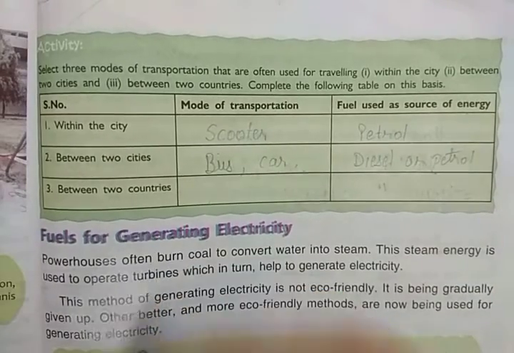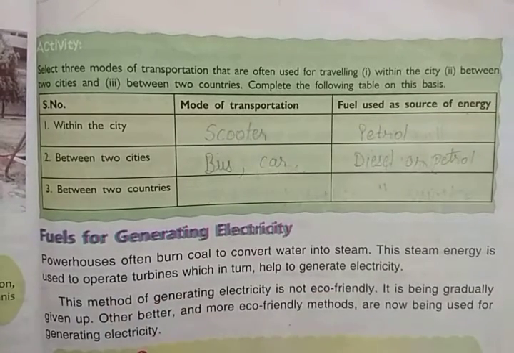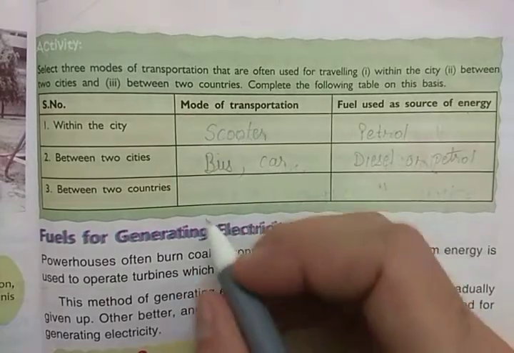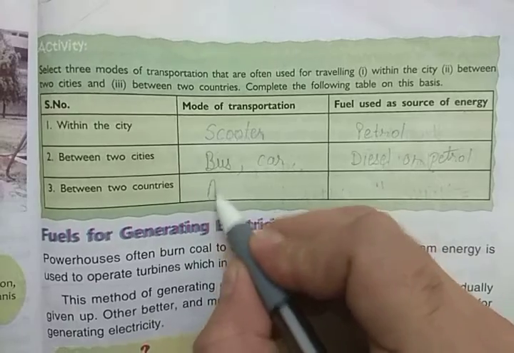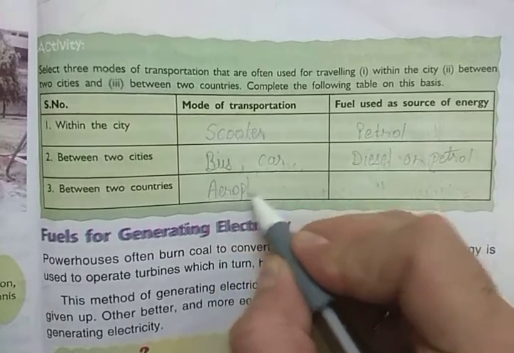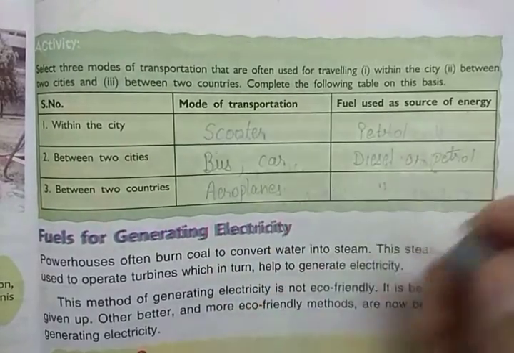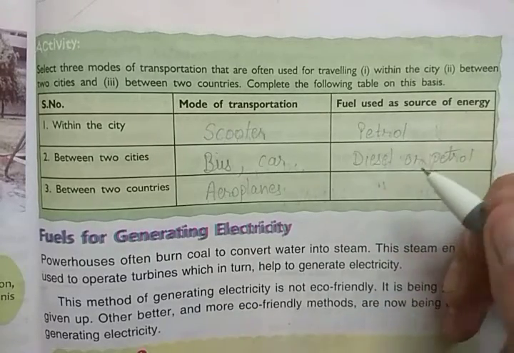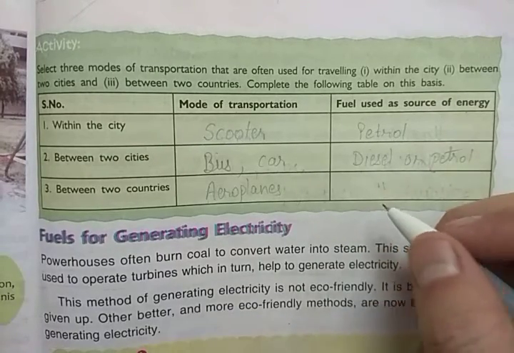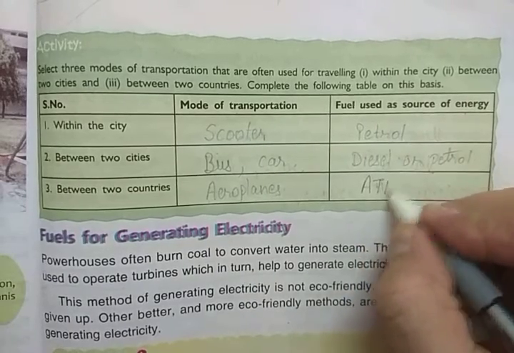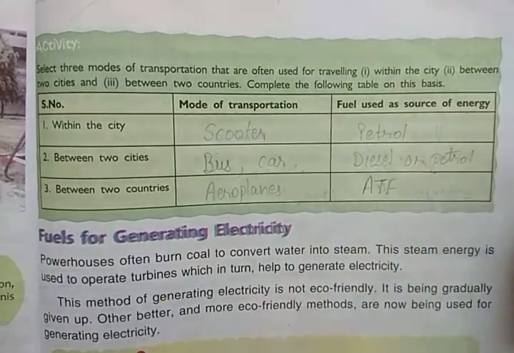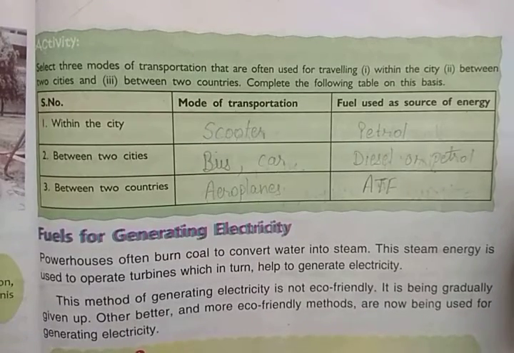And now between two countries. Generally we travel in aeroplanes. So which fuel is used as a source of energy in an aeroplane? That is ATF, that is aviation turbine fuel.